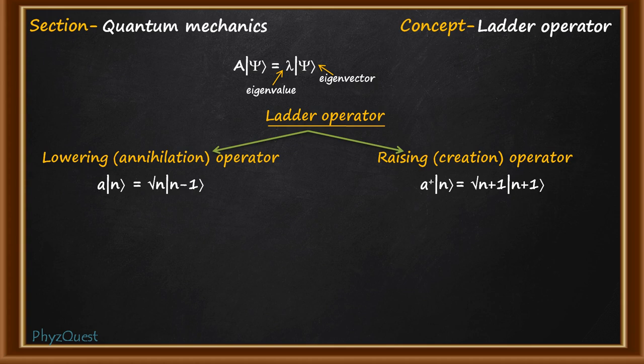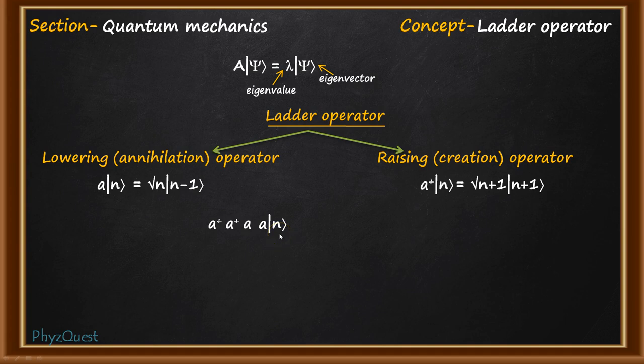Now our question is, what would be the eigenvalue when the operator A plus AA operates on the state n? Here we have to use these two relationships to find the eigenvalue. There are four operators involved, so they will operate one after another.